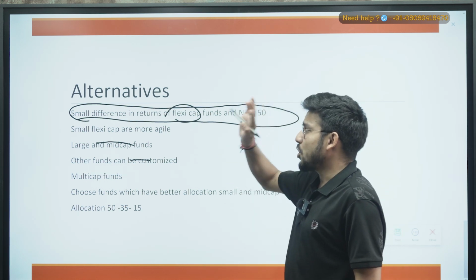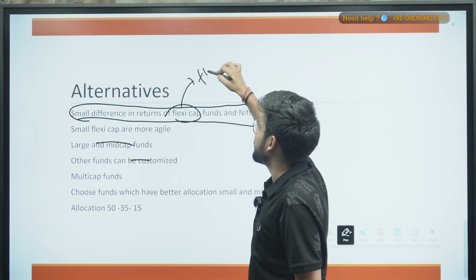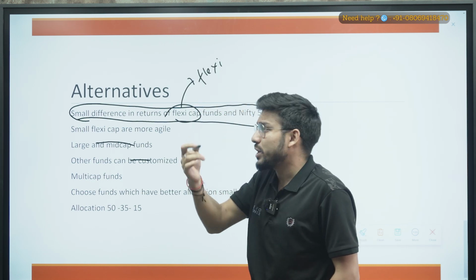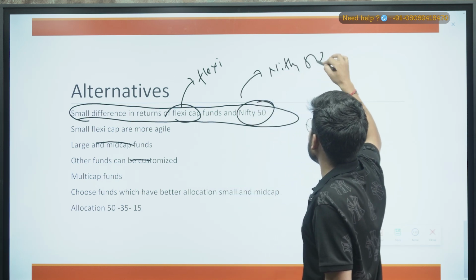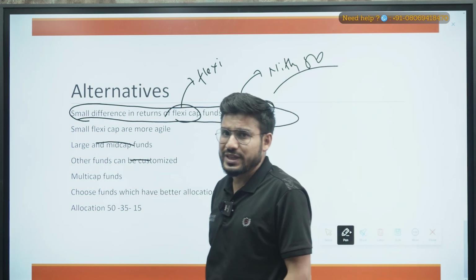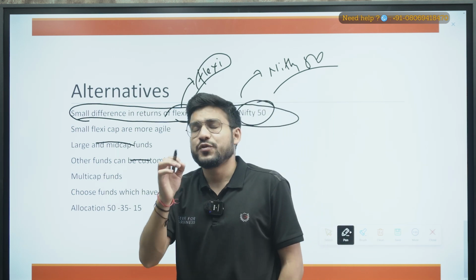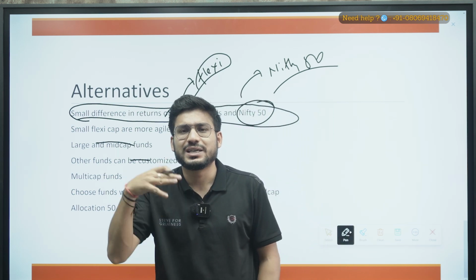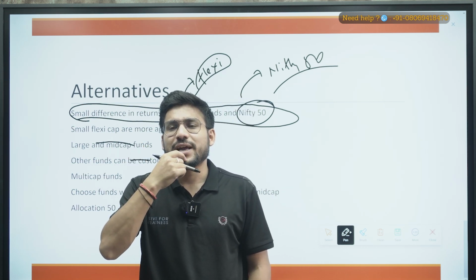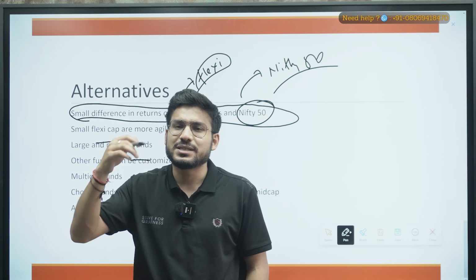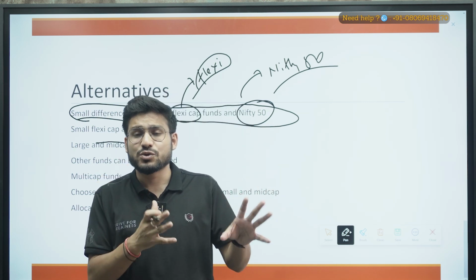So when I talk about the alternatives, instead of investing in FlexiCap, if you want some diversification or returns, you can also go with the Nifty 50 mutual funds. Instead of Flexi, if you are looking for a safe option, or you are looking for alternatives to FlexiCap, you can go with them, right? If I tell you one more thing, when we are investing in FlexiCap, as they are investing a large amount in large cap and mid caps, there is a taxation issue also, right?